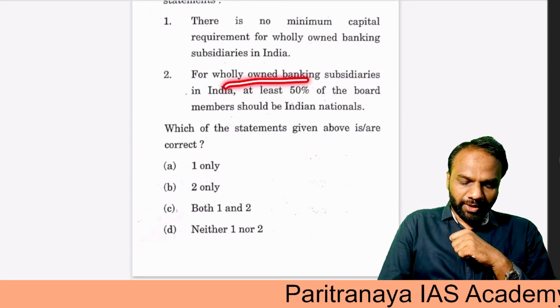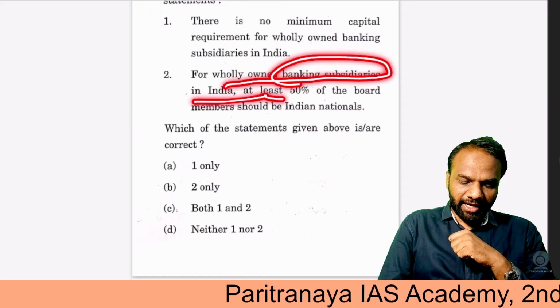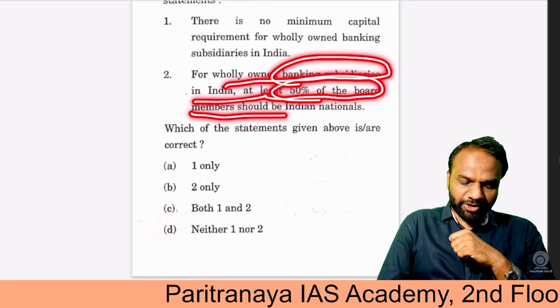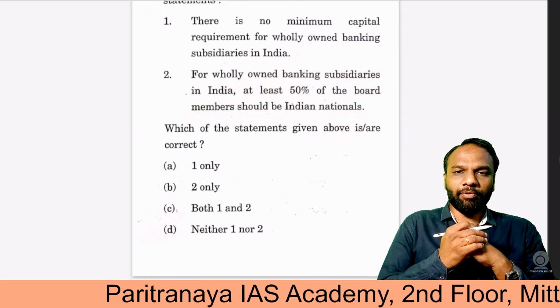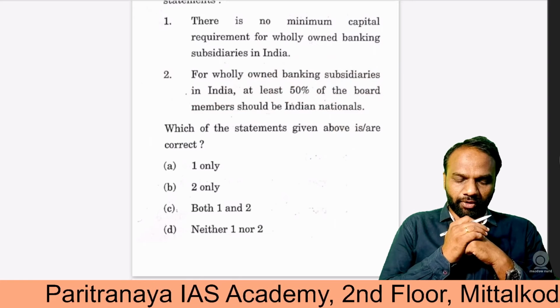Next, for a wholly owned banking subsidiary in India, at least 50% of the board members should be Indian nationals. Again, this is an important point. Any bank consists of a board of directors.